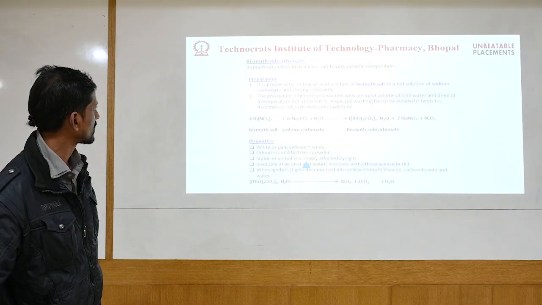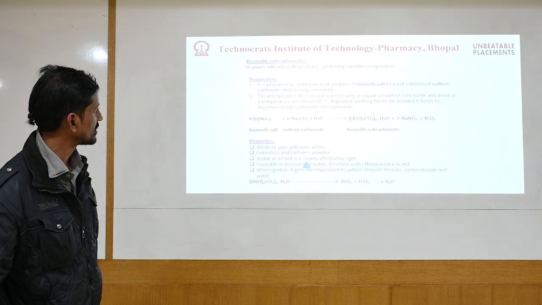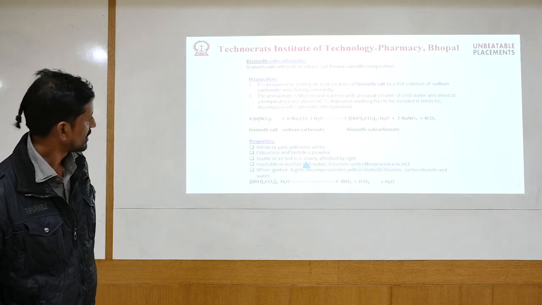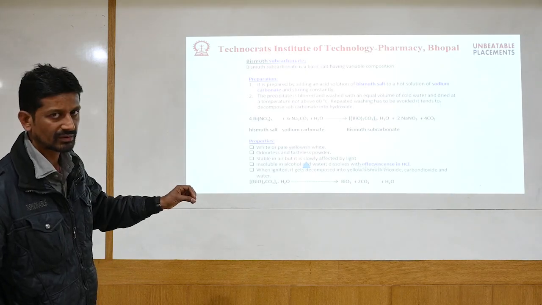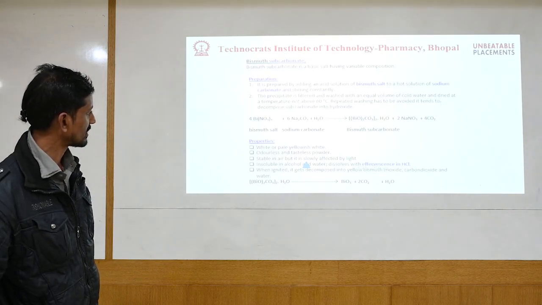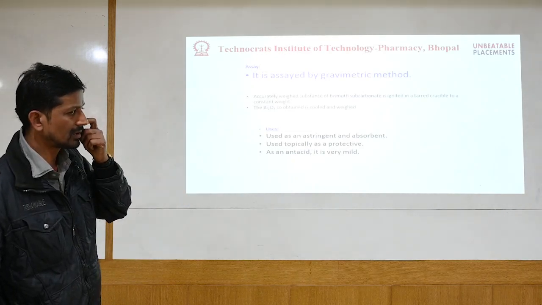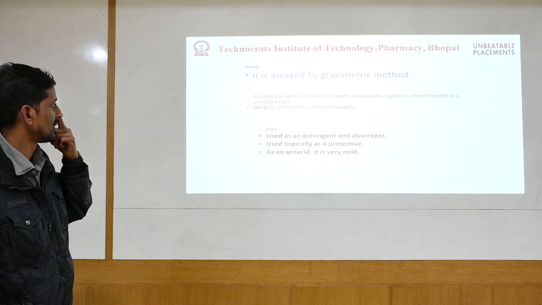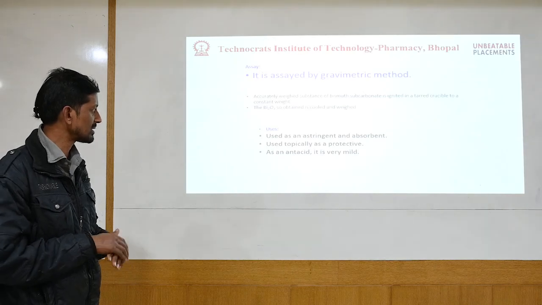Here we have bismuth subcarbonate. Here there is a preparation: bismuth reacts with sodium carbonate to form bismuth subcarbonate. Again, the various details are here. This is a white powder, odorless, tasteless. Most of the drugs which are used as inorganic drugs are odorless, tasteless, and normally they are white in color also. We should move forward. Assay is done by the gravimetric method. Here we use the precipitation titration methods. They are used as astringent and adsorbent. They are used topically, externally, as protective.